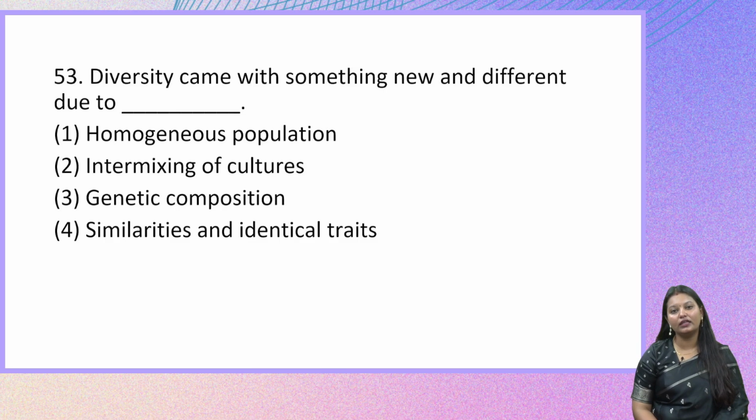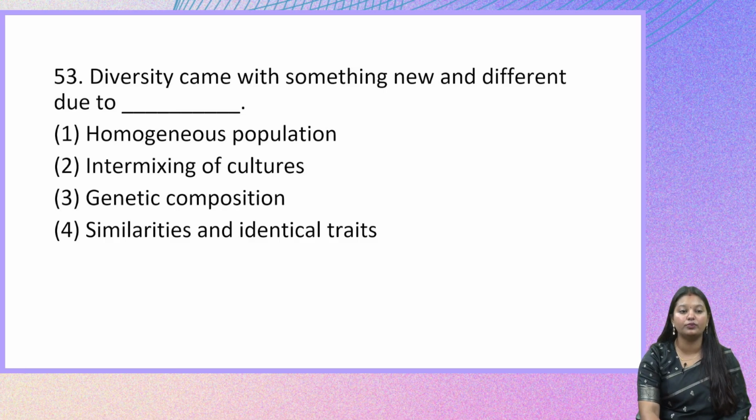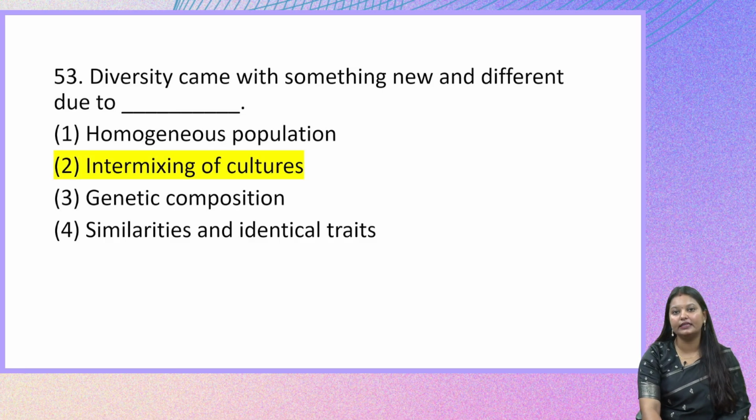So here if you look at the options, we can easily make out there is only one option which is respecting diversity or which can lead to something new and different. All the other three options are talking more or less about the homogeneity or similarities, identical traits. So the right answer here is intermixing of culture, that is option B. Let us see the next question now.